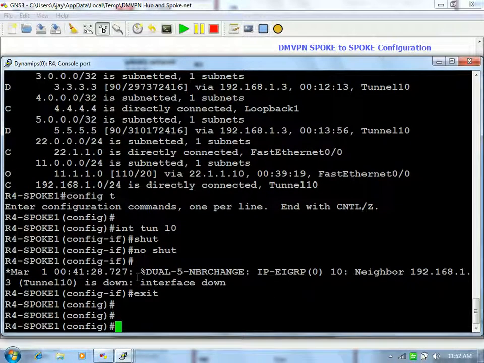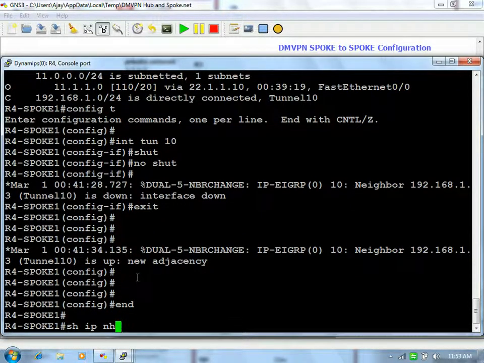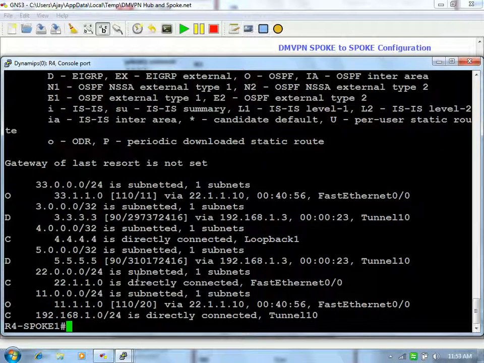No, anyway, whenever you try to ping any network which is reachable via the tunnel interface, it is your local communication only, local to local communication. You are not pinging any NBMA address. You are trying to reach the local network only. The tunnel interface is also a local private network, whereas 5.5.5.5 is also your local network. You are pinging, and it is taking the local 192.168.1.4 tunnel IP. Yeah, so by default it takes the local IP. Yes, if we mention the source, then it will take only that source, and it will change.